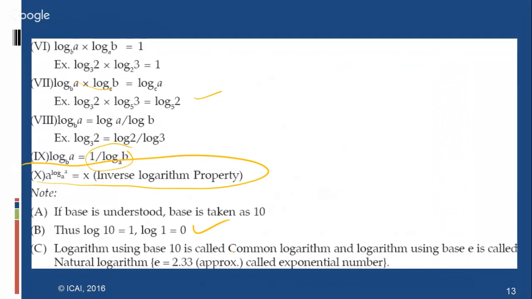Logarithms using base 10 are called the common logarithmic table, and using base e is called the natural logarithmic table. And log e value is 2.33. Students have to remember that sometimes the e value is also asked in the examination. You have to remember this formula, very much used from the examination point of view. So please remember, this is a very important formula you have to remember.